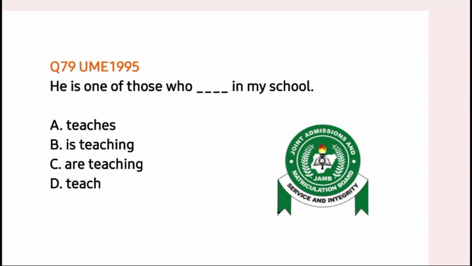Let's come back to the sentence again. He is one of those. Take note of that pronoun, a plural pronoun, those. Who, that is a relative pronoun, who, then dash in my school. Now, our verb must agree with those, not with who. That is what the rule says, that the verb agrees with the first pronoun, not with the relative pronoun. It agrees with the pronoun before the relative pronoun. That is those.